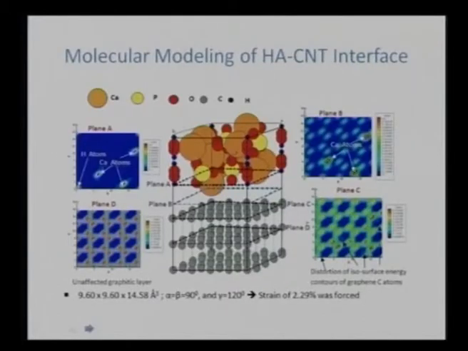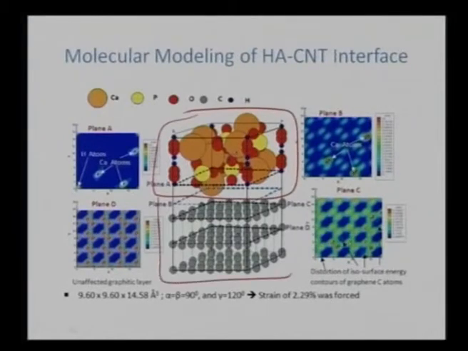So this is how the crystal appears finally. This is the hydroxyapatite crystal, and these are the graphitic planes we might expect in the carbon nanotube. So in this case we have all the atoms, calcium, phosphorus, oxygen, carbon and hydrogen, appearing in the hydroxyapatite and carbon nanotube interface. Since the interface between the two is not exactly matching, a strain of 2.29% has been enforced, and a crystal of approximate size 9.6 by 9.6 by 14.58 angstrom cube has been created.